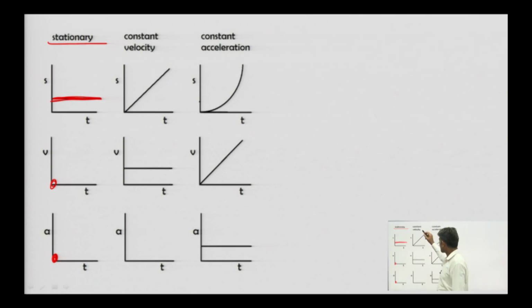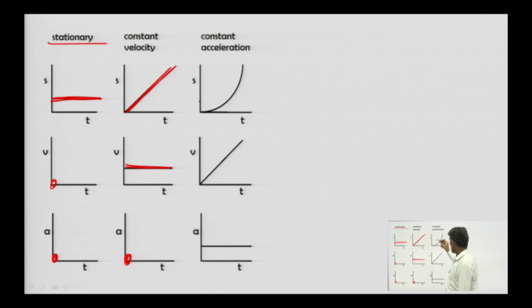So, if we have this type of graph, then it means the particle is stationary. For constant velocity, we have seen, okay, constant velocity means the value of a is equal to 0 with respect to time. Here we have plotted, this picture shows the plot of displacement, velocity and acceleration with respect to time. Okay. So, at every time the acceleration value is 0. Constant velocity: at different time intervals, velocity is constant and this one is slope.